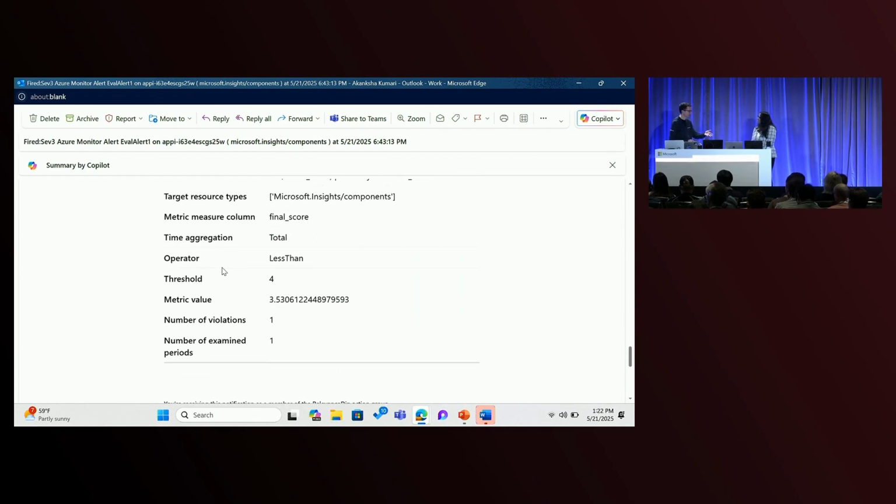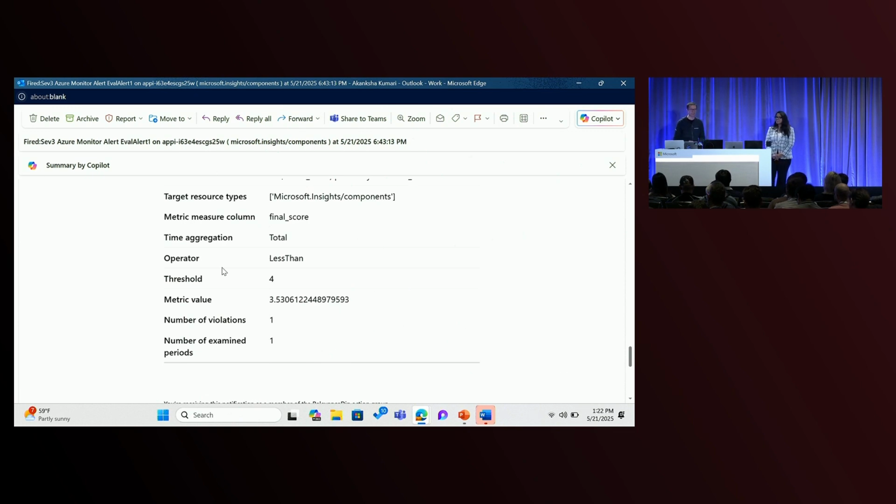This is really cool. So I saw earlier it was set up to alert within 5 minutes of the score dipping underneath a threshold of 4. Does that mean I get alerted in an email within 5 minutes? You get alerted every 5 minutes. Okay, all right. If the threshold is met. Okay, cool. This is super cool.